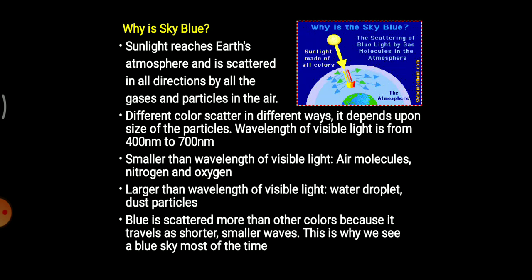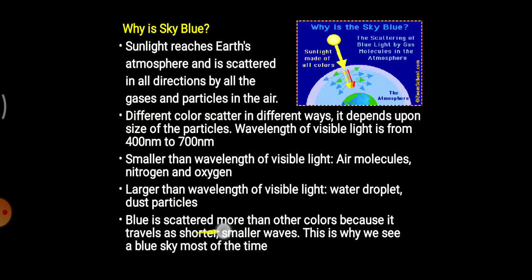And so apart from violet, we have the options of indigo and blue. BIB: indigo and blue. Again, we cannot see indigo color that effectively. So the leftover color which we can see is blue, and it has a shorter wavelength than other colors. So that's why we see the sky as blue.